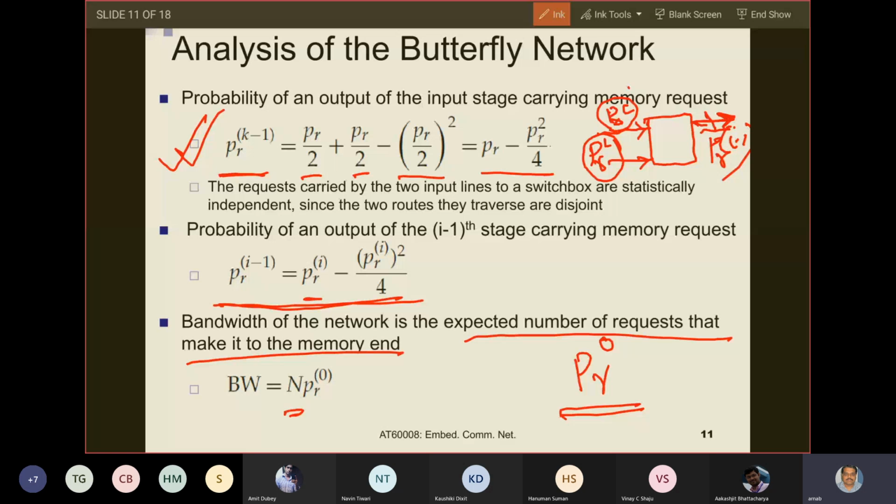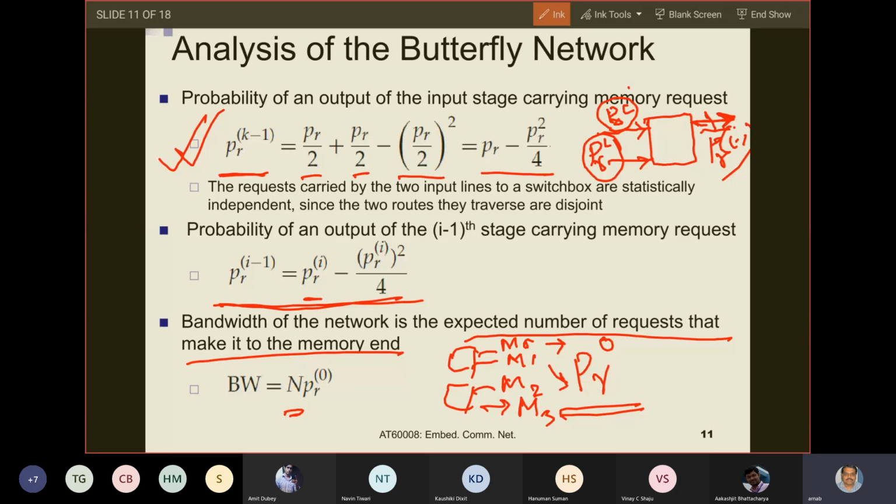The probability that, at a certain cycle, I have a request for memory module 0, memory module 1, memory module 2, right? Because I am at the output stage, and these outputs will feed memory 0, memory 1, memory 2, memory 3 likewise. And all these have the probability PR0.